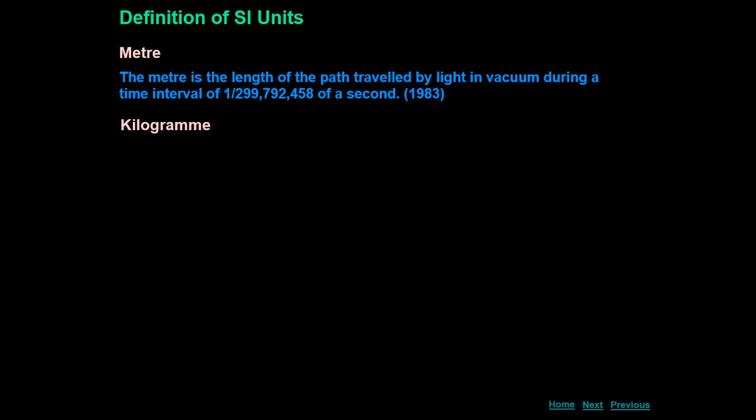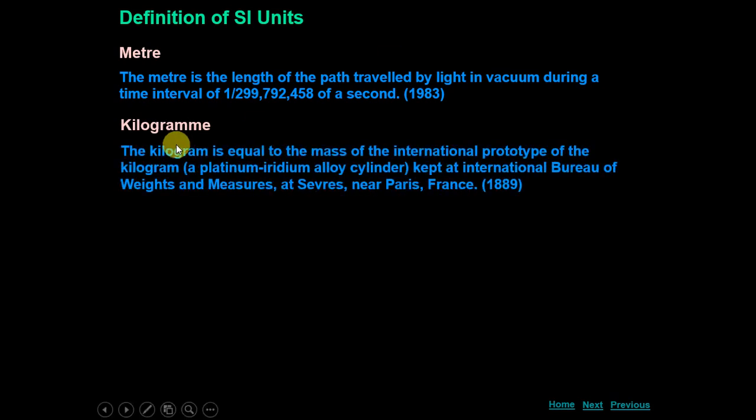Kilogram, this is the unit of mass. Kilogram is equal to the mass of the international prototype of the kilogram, a platinum iridium alloy cylinder kept at the International Bureau of Weights and Measures at Sèvres near Paris, France, 1889.